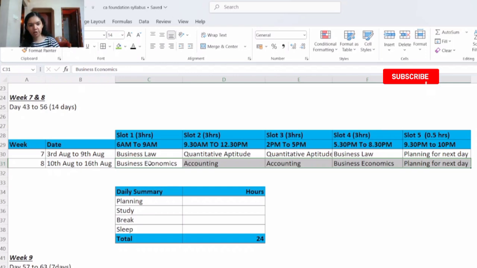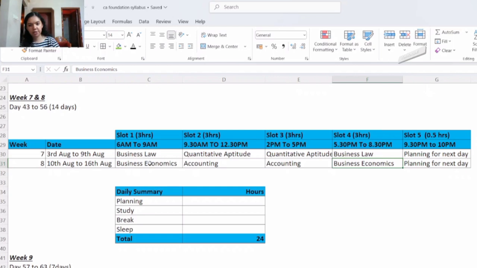So here you will revise business economics and accounting. In slot 1 you will revise business economics. In slot 2 and slot 3 you will revise accounting. Then in slot 4 again you will continue with business economics. And in slot 5 you will plan for the next day.